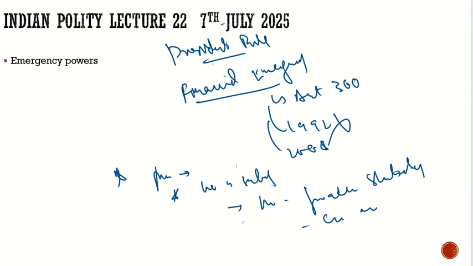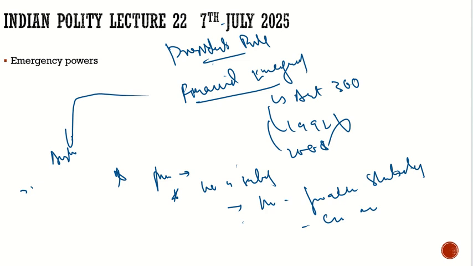And what would happen? We don't know what will happen after that. But one thing is very clear, that we will take austerity measures. For example, they can reduce the salaries of any class of persons working for the center. We will reduce the salaries of those persons. Any bill which is passed in the Parliament, whether it is a money bill or any other bill, would be reserved for the President.